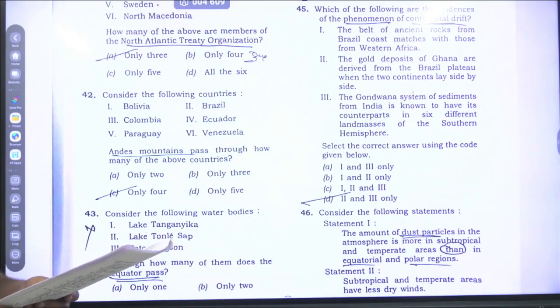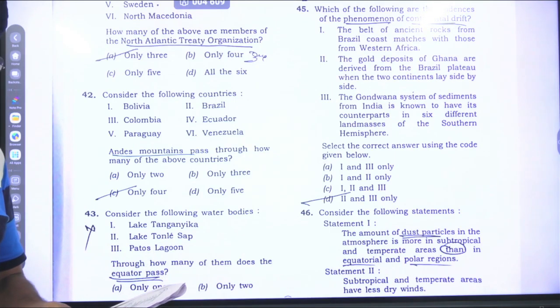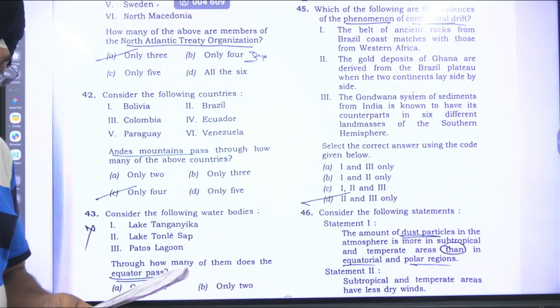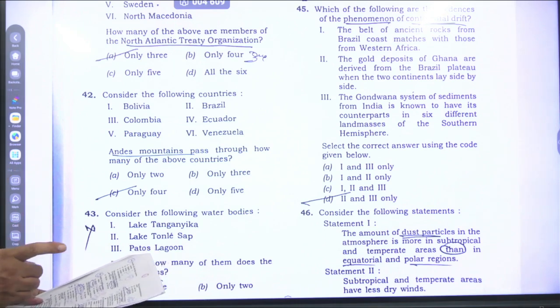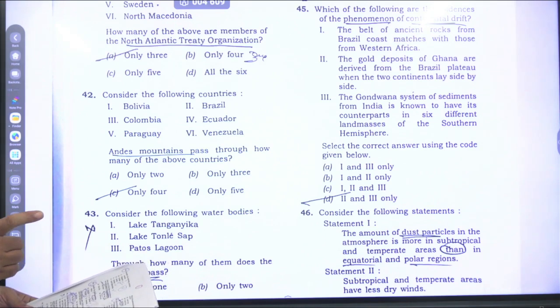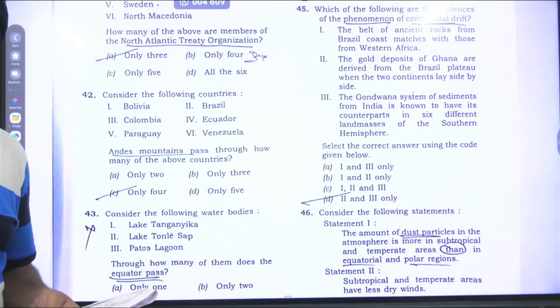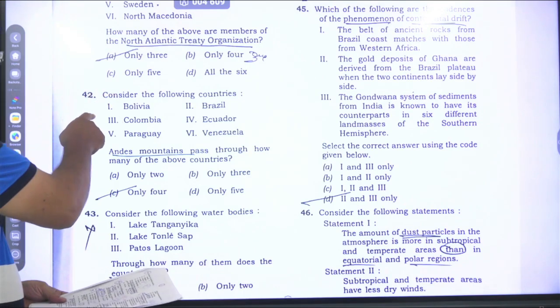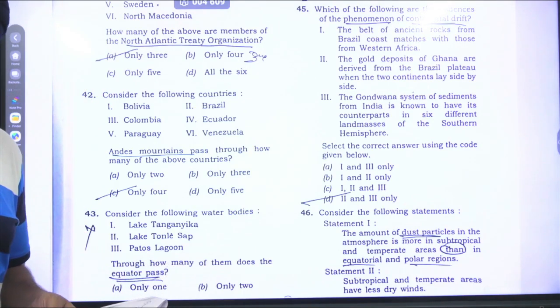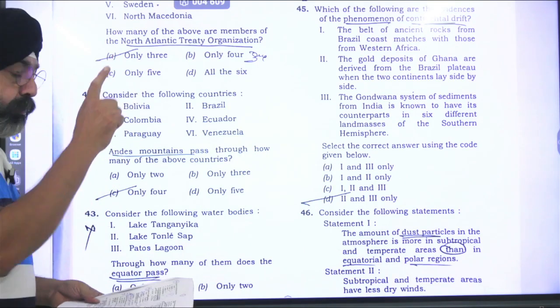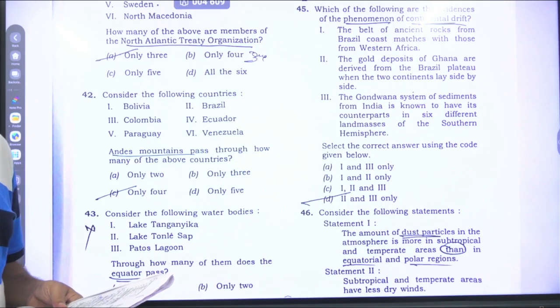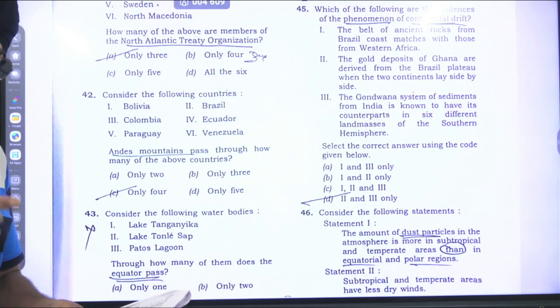Here we have to decide whether there are 4 countries or 5 countries. Chile, Argentina, Peru, Bolivia, Colombia, Ecuador, and Venezuela. These are the 7 countries. And keeping all those 7 countries in mind, Brazil and Paraguay are the wrong options. We will go for the 4 countries. This is the right option here. What are the other 3 countries? Chile, Argentina, and Peru.